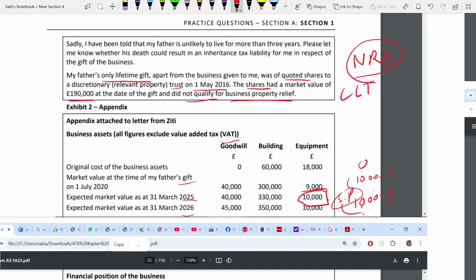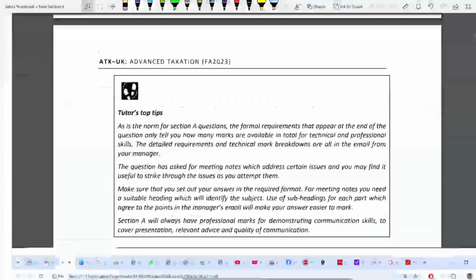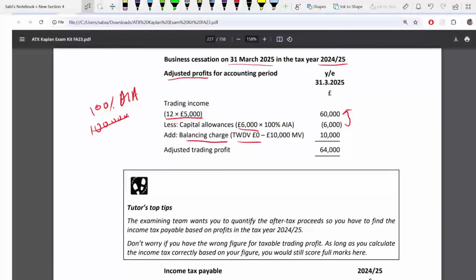When we are selling the business, obviously we are not selling the business alone. We'll sell the equipment also with the business. So this is your sale proceed when we are selling the business, right? Equipment 10,000. So more than your carrying forward balance, your disposal value is more. Market value is more. That's why it's a balancing charge. Okay, so 10,000 is the balancing charge which we add, because on that you have to pay further income tax. So this becomes your adjusted trading profit now, which is 64,000.